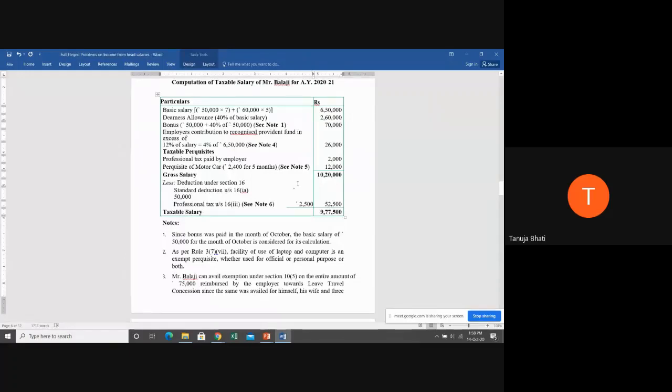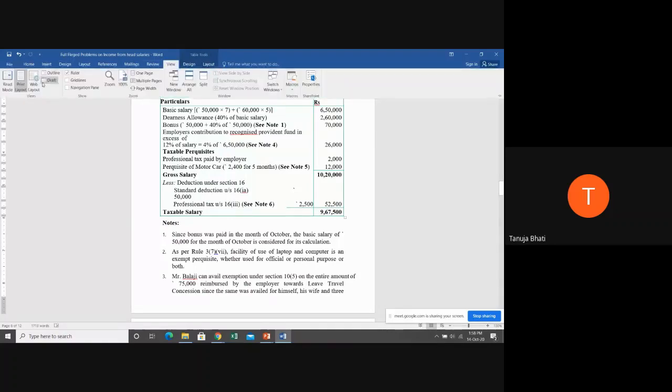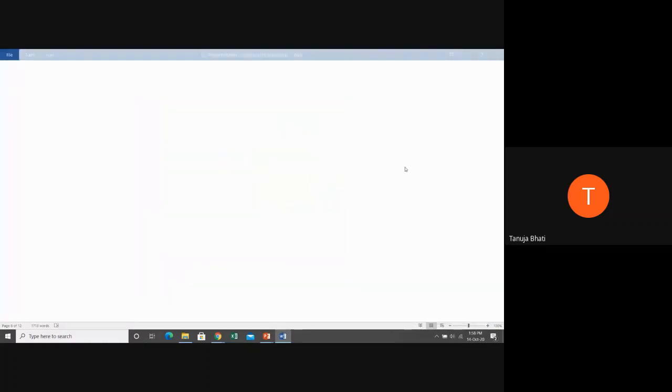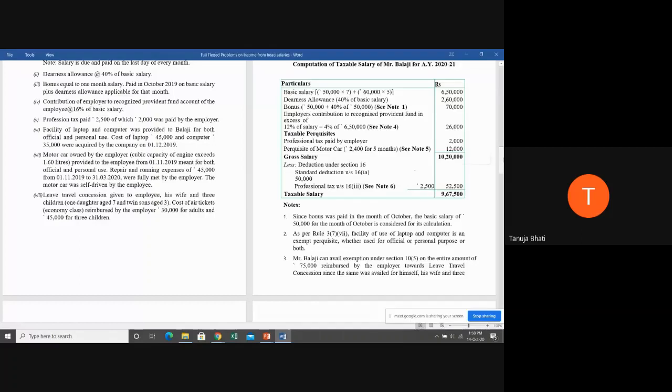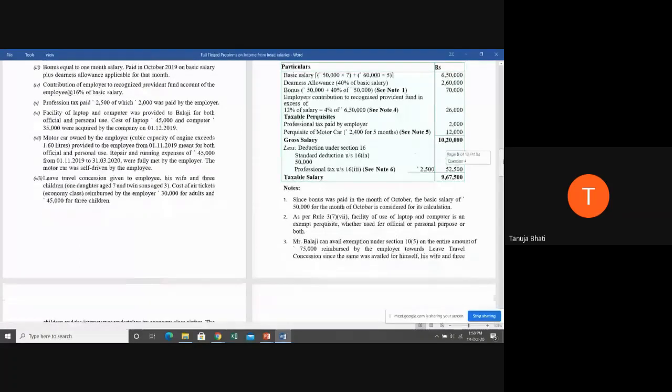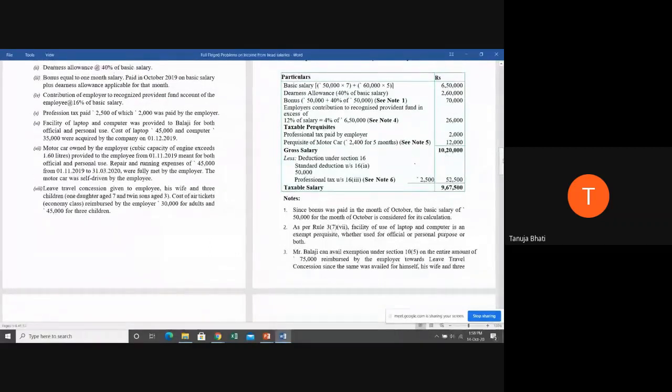When you deduct 52,500 from 10,20,000, you will get 9,67,500, and that is going to be the taxable salary. Now, whatever doubts are there, you can tell me. Any student had some doubt? The student had a doubt, right?